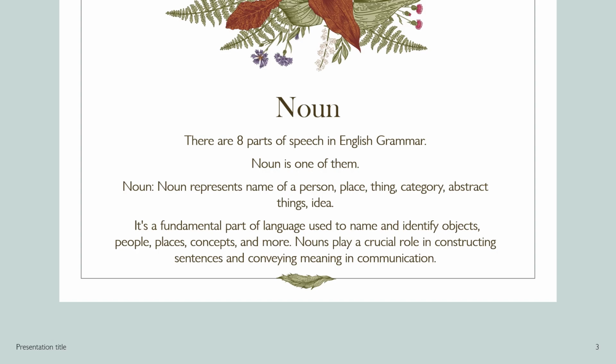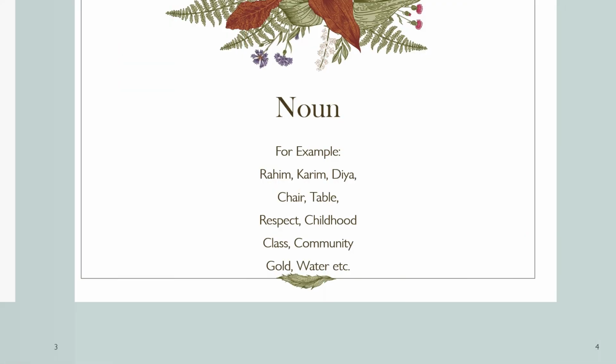Noun represents the name of a person, place, thing, category, abstract things, idea. It's a fundamental part of language used to name and identify objects, people, places, concepts, and more. Nouns play a crucial role in constructing sentences and conveying meaning in communication. For example, Rahim, Karim, Diya, chair, table, respect, childhood, class, community, gold, water etc.